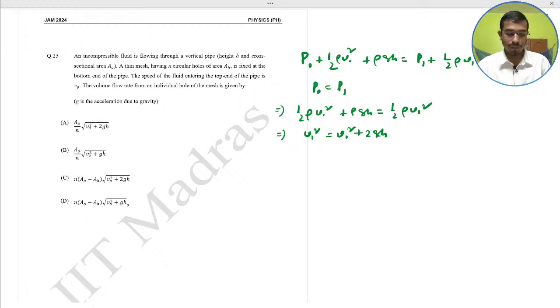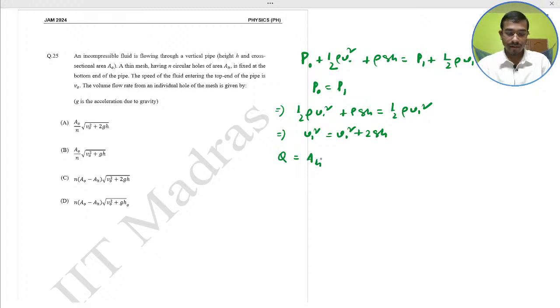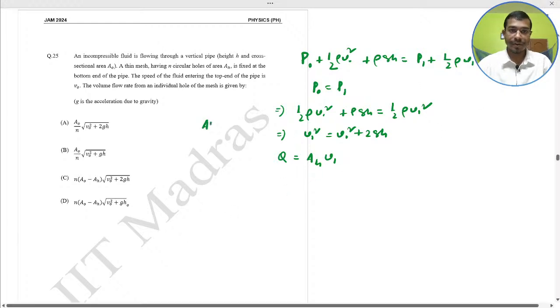So the volume flow rate through the individual hole, that is Q, equal to what? A V1, equation of continuity. Volume flow rate entering the pipe is equal to volume flow rate at the outgoing of the pipe. Q equal to A V1, area and the velocity. This is the volume rate.